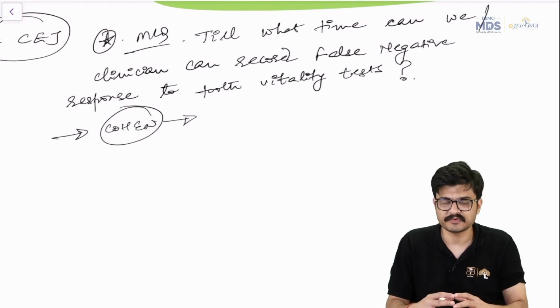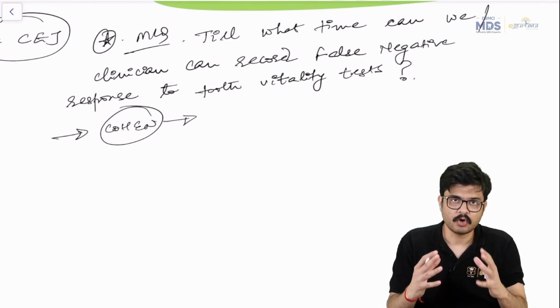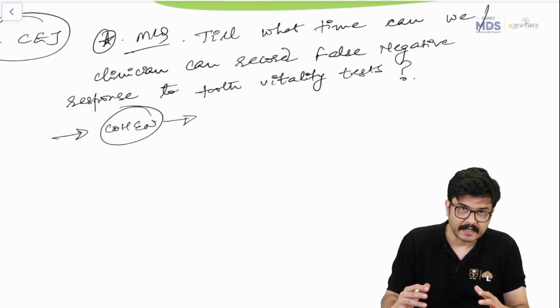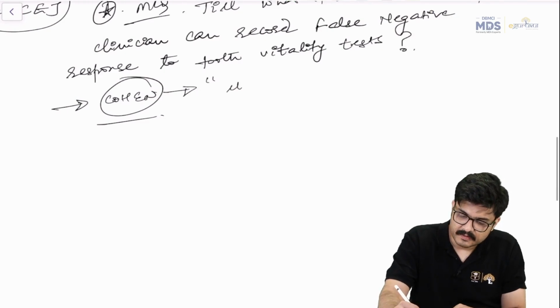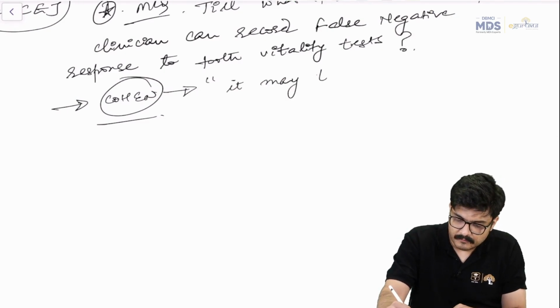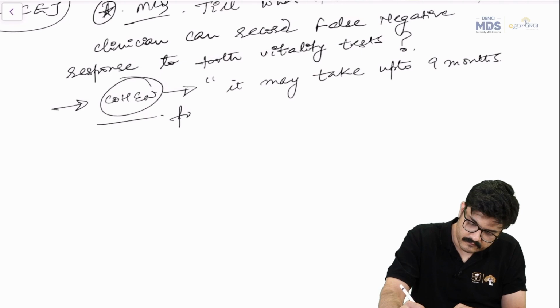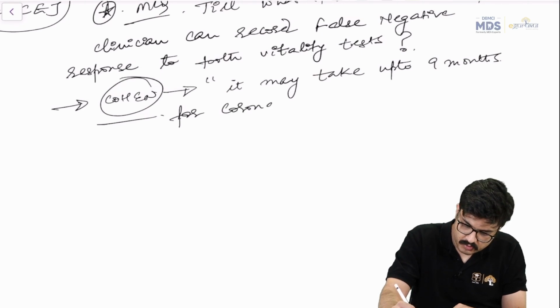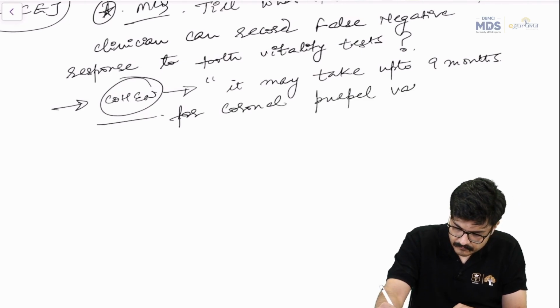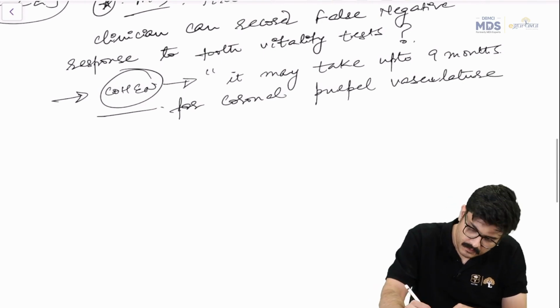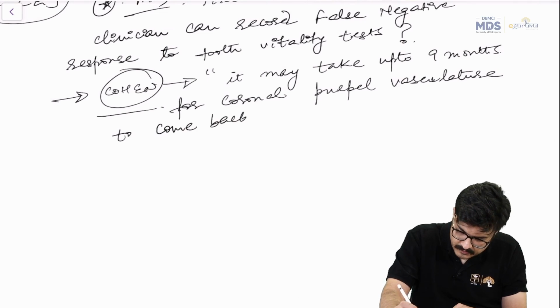Now, one statement in Cohen says that it may take up to 9 months for the coronal pulpal vasculature to come back to its normal flow, right? So Cohen says that it may take up to 9 months for coronal pulpal vasculature to come back to normalcy.